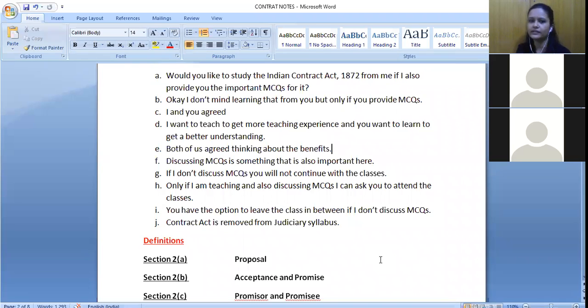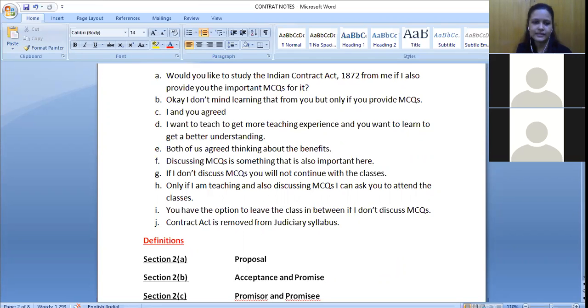It becomes a contract. So section 2H is defining what a contract is. What is a contract? When I can enforce it, right? So an agreement enforceable by law is a contract. I am performing my part, so I can ask you to attend the classes. So it is section 2H that is defining the term contract.